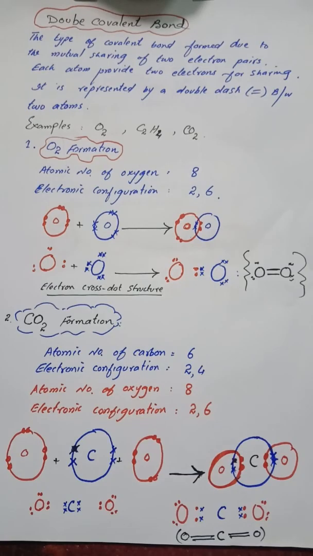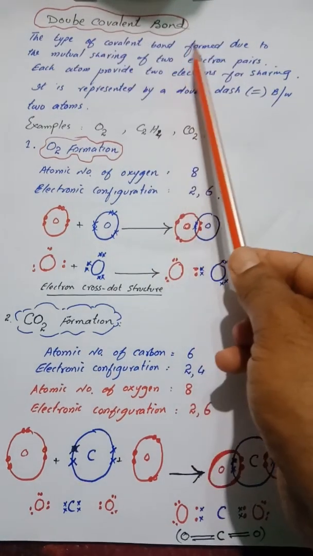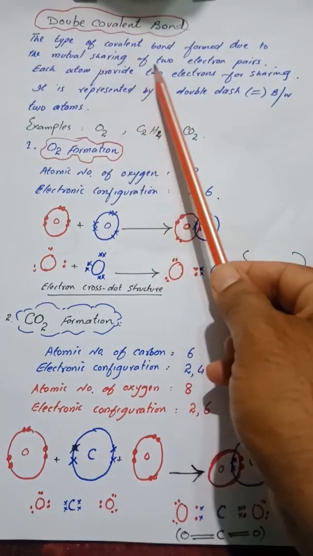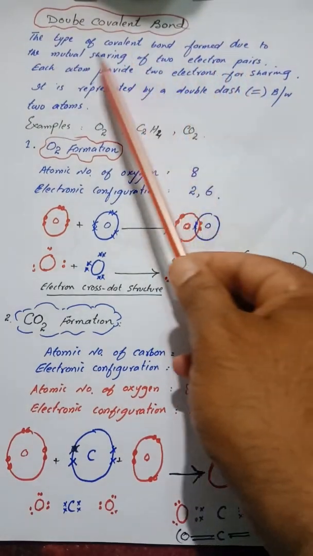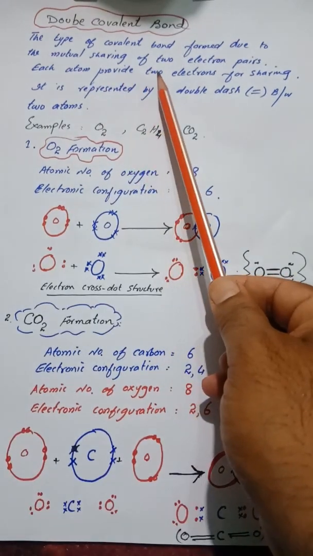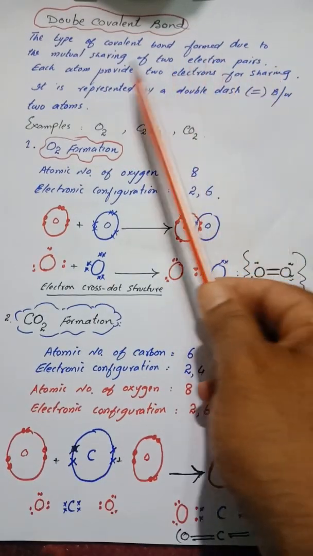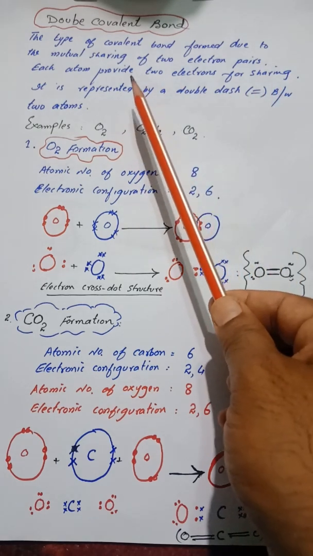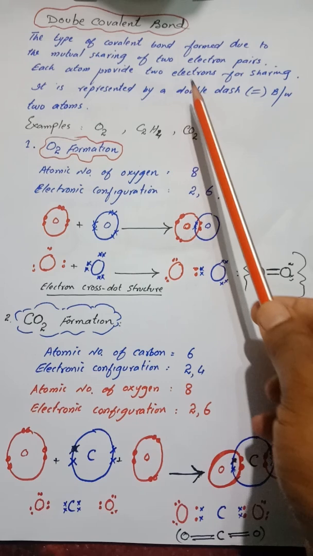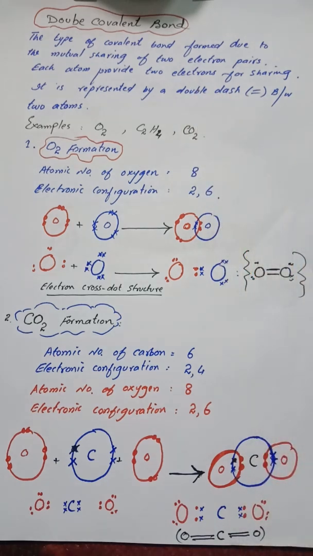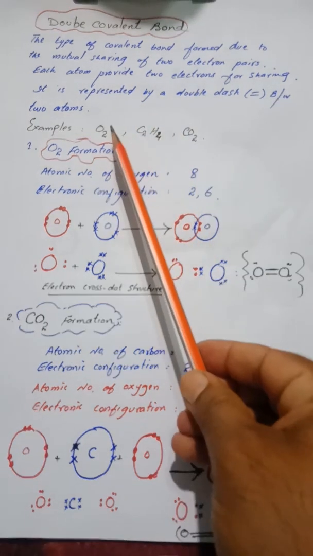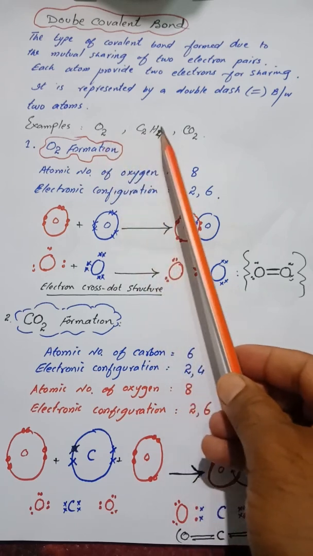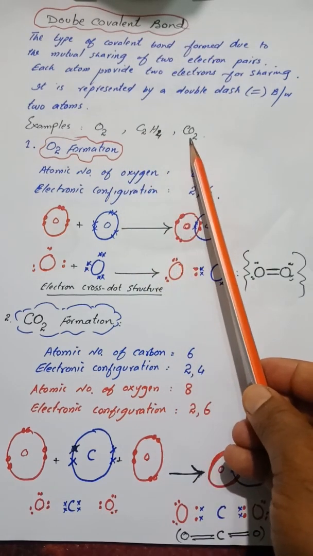Now what is a double covalent bond? The type of covalent bond formed due to the mutual sharing of 2 electron pairs. It means that each atom provides 2 electrons for sharing. It is represented by a double dash between 2 atoms. Remember that electron pairs are provided by the atoms in the valence shell. It means that valence electrons are shared together to form a covalent bond. Examples are the oxygen molecule, ethene molecule, and carbon dioxide.